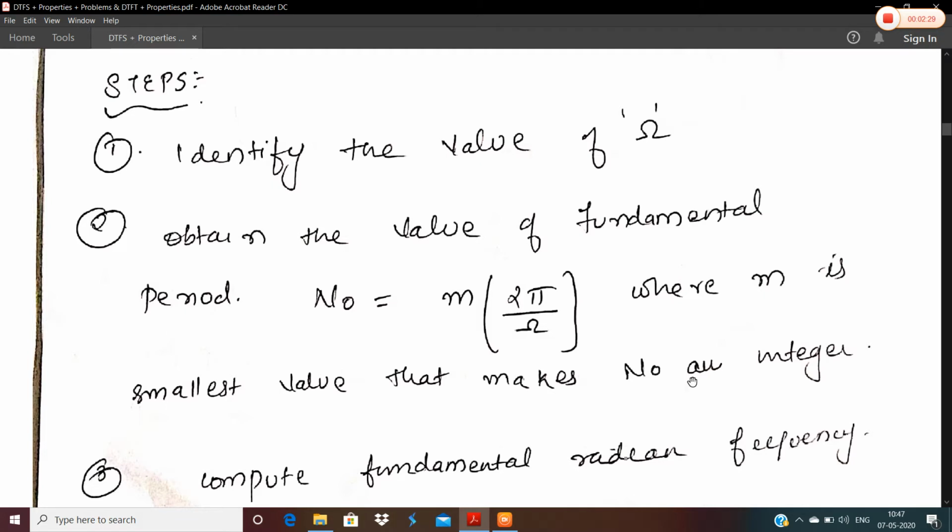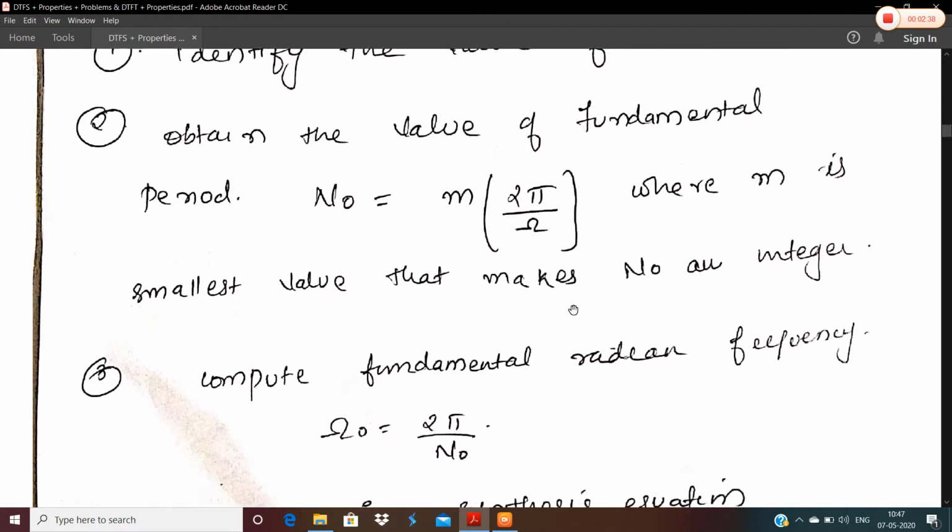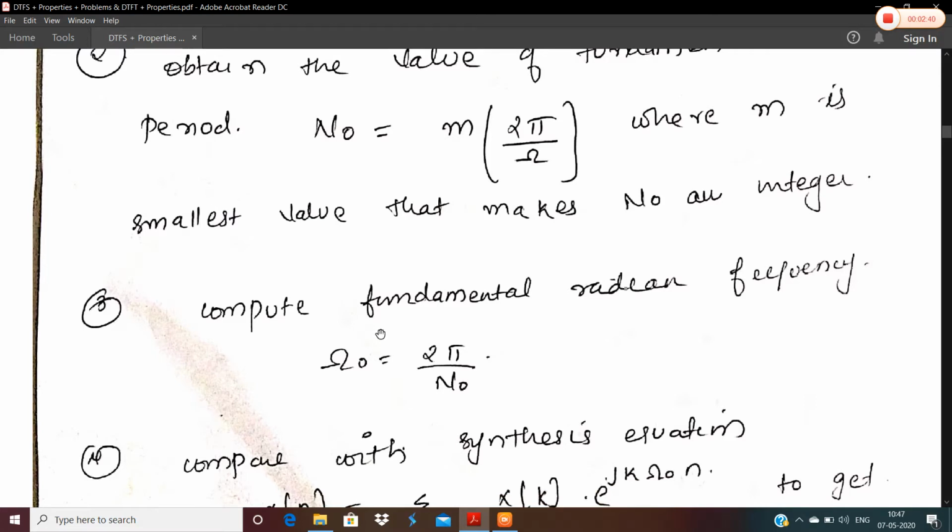That we have already studied in the discrete time section in the first module: how to calculate the fundamental period of a discrete time signal. Now from this fundamental period N naught, we will compute the fundamental radian frequency omega naught, which is given by 2 pi by N naught. So these are the main 3 steps that you have to perform if you are given a question to find the DTFS coefficients.